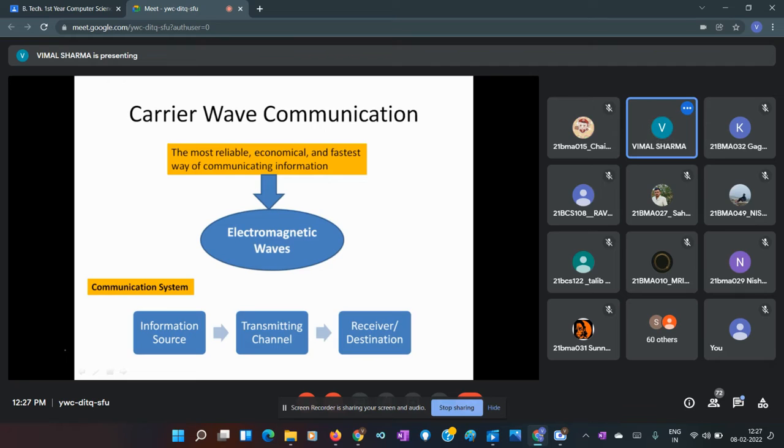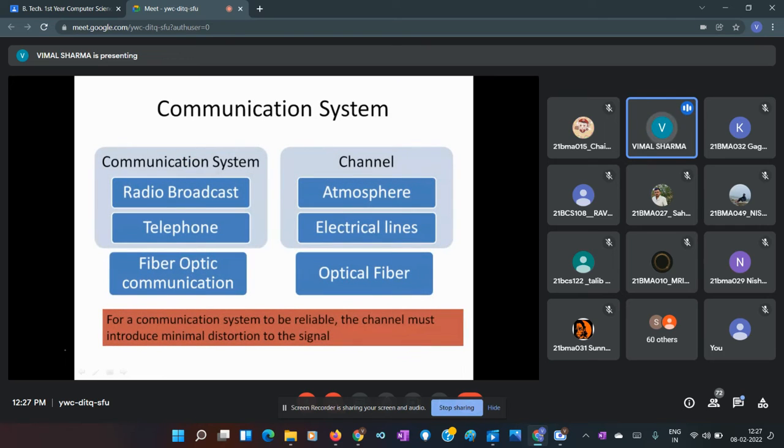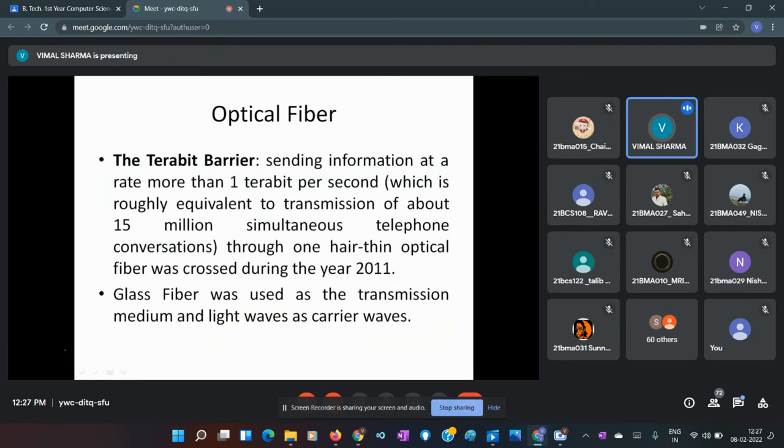And that was solved when we invented optical fiber. So these are different communication systems: electrical lines, radio signals through the atmosphere, and then optical fiber, the channel through which we send light waves, and with minimum distortion we get light at the receiving end.